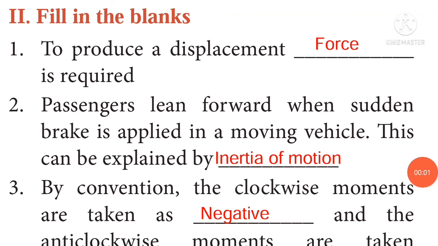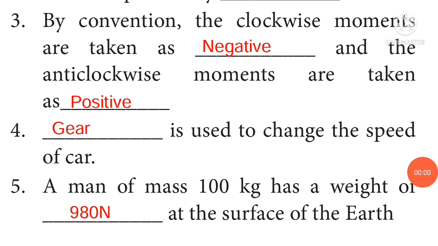Fill in the blanks. To produce a displacement, force is required. Passengers lean forward when a sudden brake is applied in a moving vehicle. This can be explained by inertia of motion. By convention, the clockwise moments are taken as negative and the anti-clockwise moments are taken as positive. Gear is used to change the speed of a car. A man of mass 100 kg has a weight of 980 Newton at the surface of the Earth.